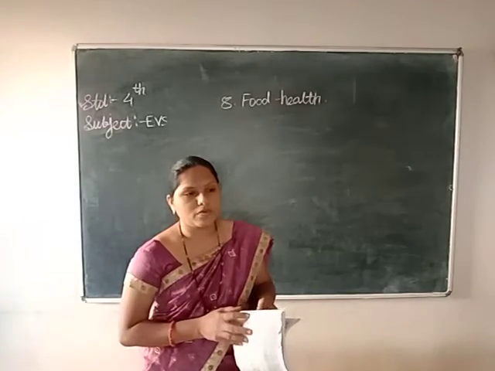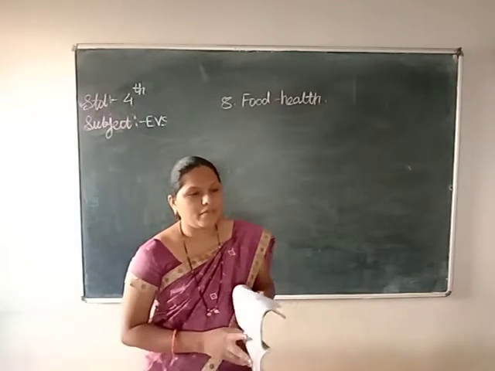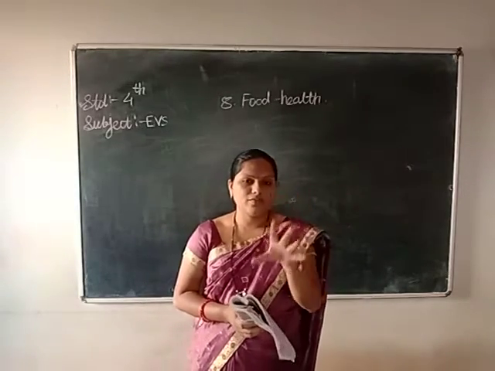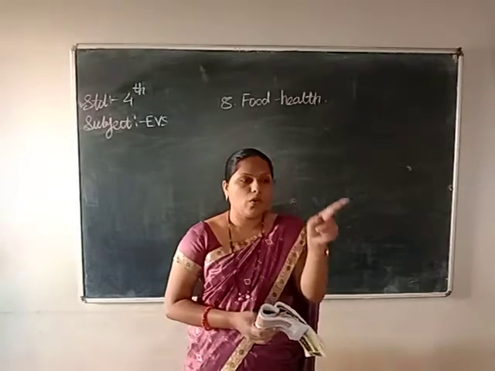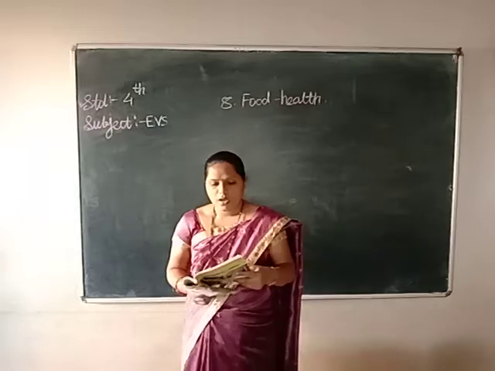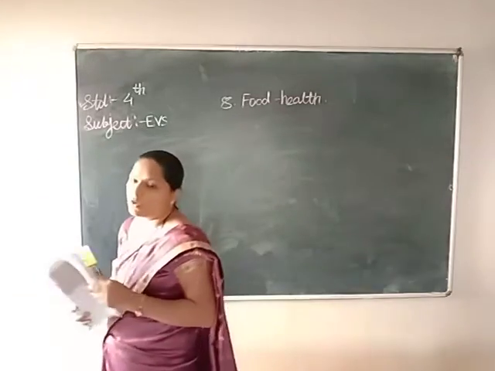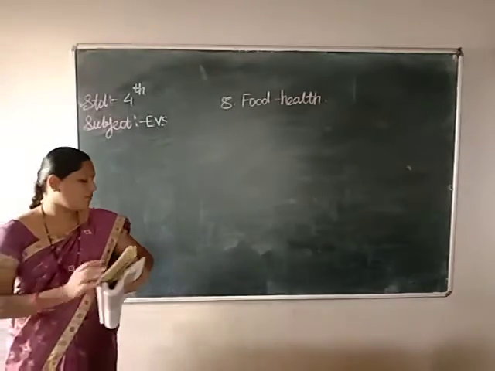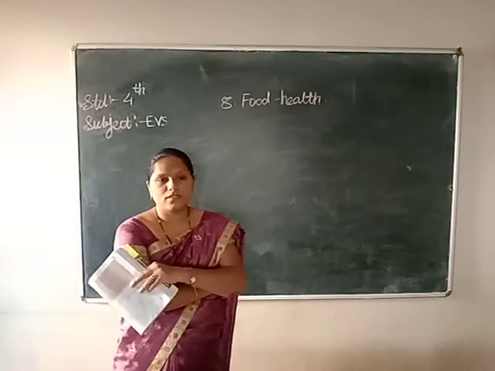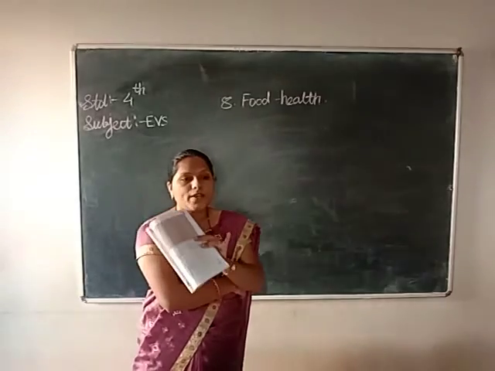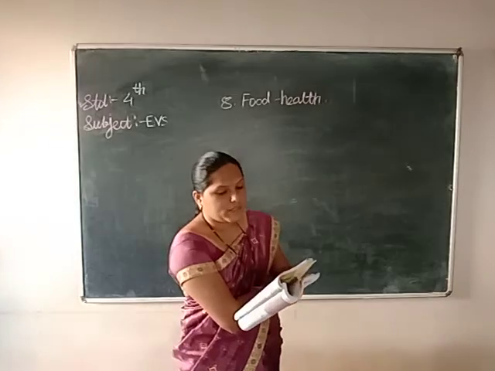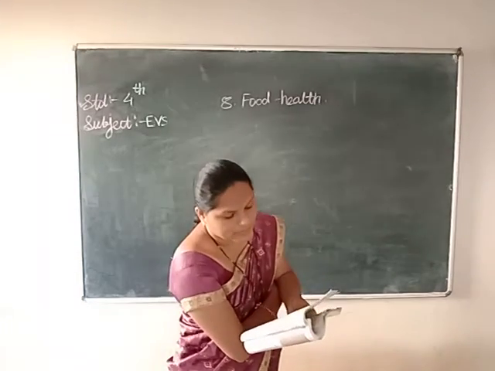No, it's not possible. So last time I explained, it is a balanced diet. It means you should eat some food in the morning, some in the afternoon, some at night. Then your whole day's meal will be complete with a balanced diet. Okay. And how many glasses of water you have to drink, I told you. As children, you are drinking 4 to 5 glasses. Minimum you have to drink 4 to 5 glasses of water daily. Okay. Deepa said, how should the balanced diet be?